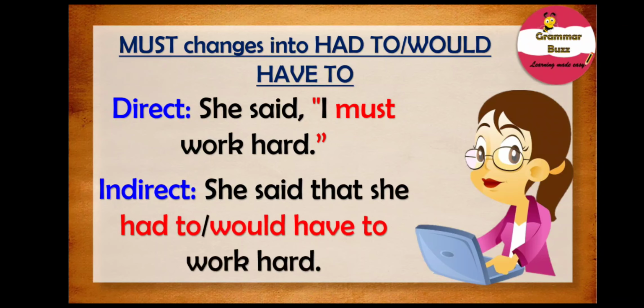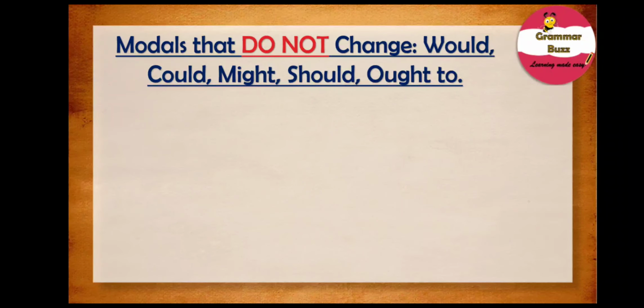Well, you need to remember an exception. There are certain modal verbs that do not change even when a sentence is converted to indirect speech. Let us take a look at them. So, modal verbs that do not change are would, could, might, should, and ought to.